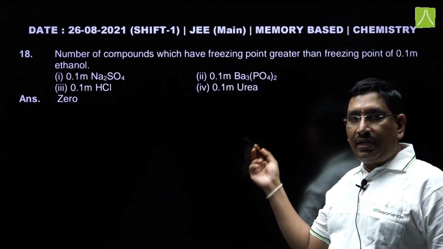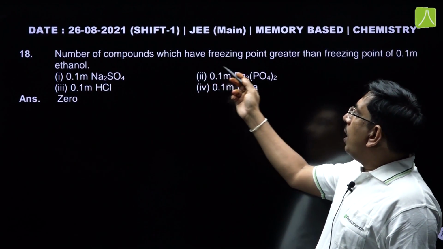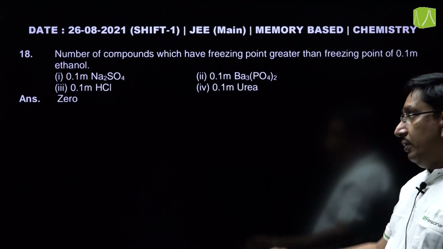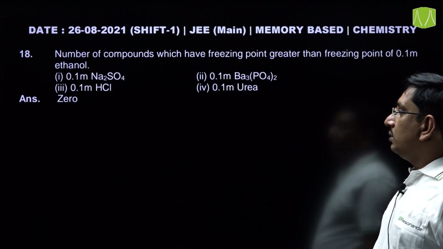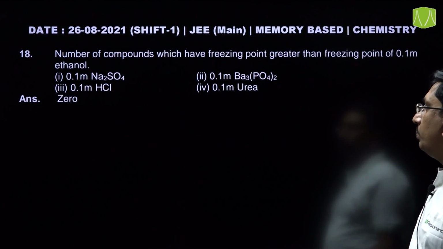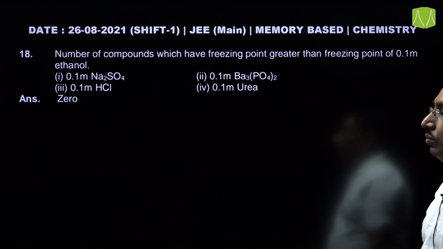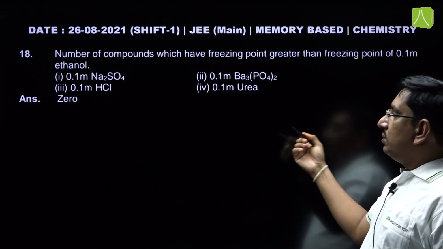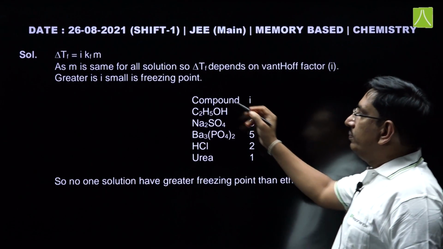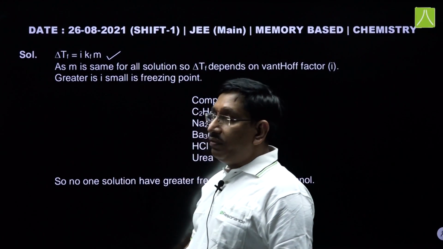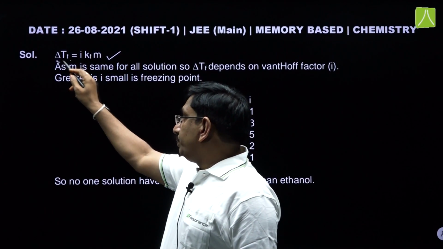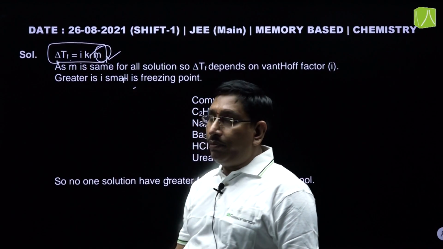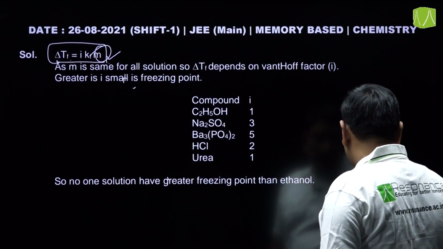Next, the last question of this session, that is number of compounds which have freezing point greater than freezing point of 0.1 molal ethanol. Here the compounds given are 0.1 molal sodium sulphate, 0.1 molal barium phosphate, 0.1 molal HCl and 0.1 molal urea. So, in this question you can observe the depression in freezing point depends on the i value and m value. Here m is given same, all are having same molality.